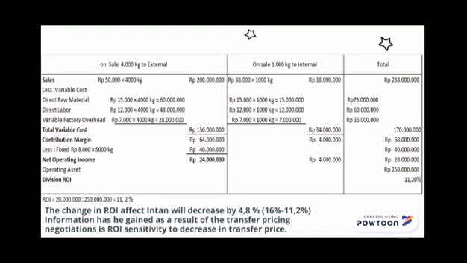Operating assets are 250 million rupiah. So, divisional return on investment is 28 million rupiah divided by 250 million rupiah, which is 11.2%. Next, how will the change in return on investment affect it? The change in return on investment will be a decrease of 4.8%.